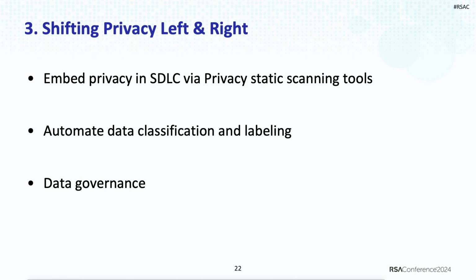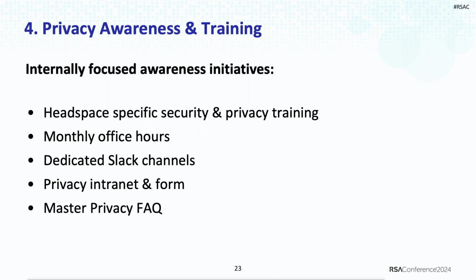If we collect data in all our GitHub repositories, but in the backend we don't do the proper classification and labeling, this is going to be really hard, and we won't be able to keep our promises. And lastly, once we take the left and center part, then we jump to the right, that is, who should have access to the data, which is our data governance. So even though we are collecting this data, we are being very mindful in collecting all the data from consumers. We want to ensure that when the data is in the Headspace systems, that data is only available to the restricted users, only for the purpose that they need.